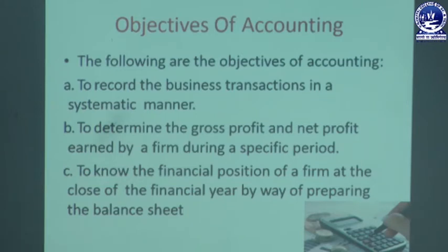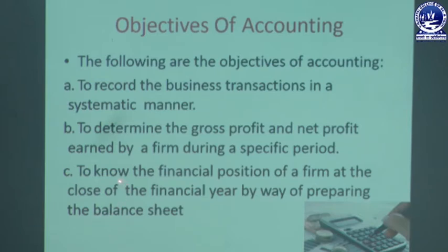process. Then the second one is to determine the gross profit or net profit earned by a firm during a specific period. The gross profit can be known by preparing the trading account, and the net profit can be known by preparing the profit and loss account. So this can be known by preparing the income statement, and the main objective of the books of accounts is to determine whether the business has earned profit or suffered loss during a particular period.